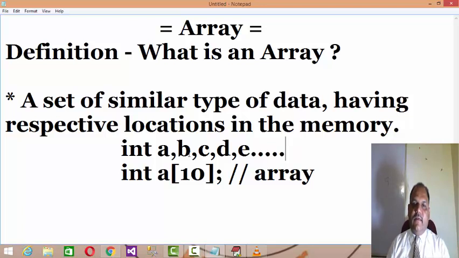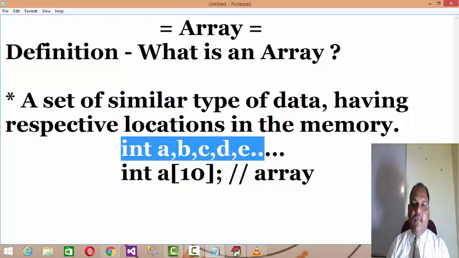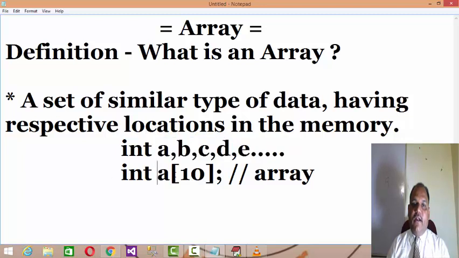So in this case, instead of declaring a comma b comma c comma d comma e, it's a better idea to declare a and divide it in the square brackets: int a of 10. It means a becomes an array of integer type, and 10 becomes the size of that particular array.